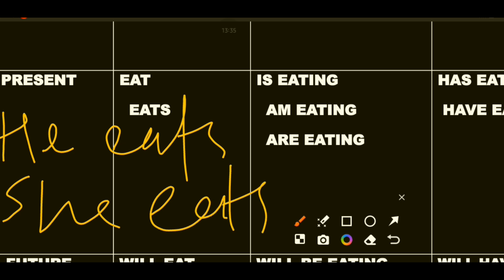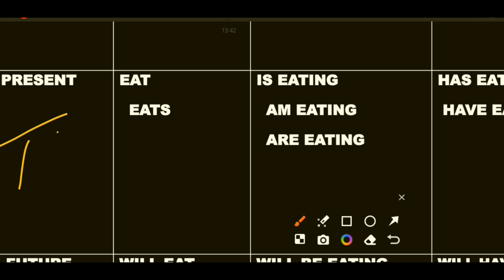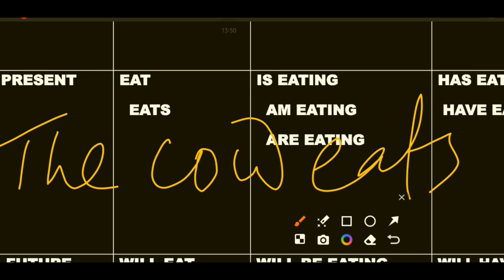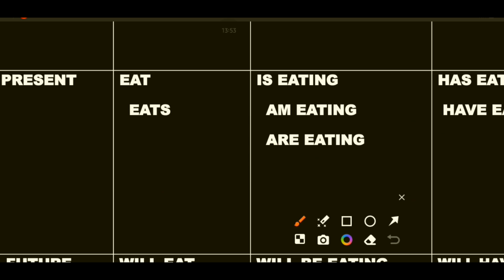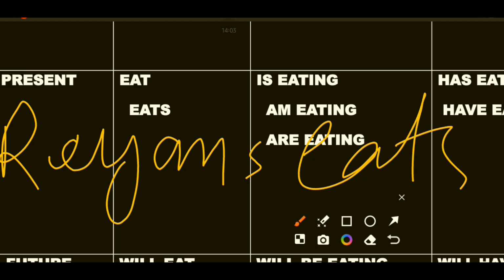And then we can write the cow eats grass. Or when the subject is singular, like Reyansh, we can write Reyansh eats.